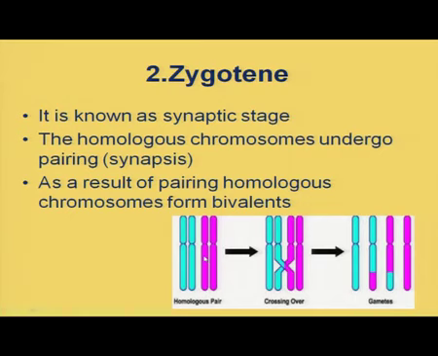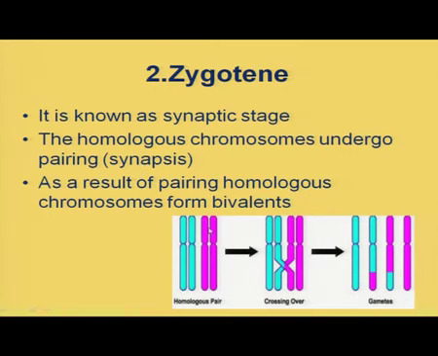They are morphologically similar in its centromere position, length of the arms and all, it is similar. So, such identical chromosomes, they are known as homologous chromosomes, and these homologous chromosomes they pair during this particular stage, and that pairing of homologous chromosome, that is known as synapsis.